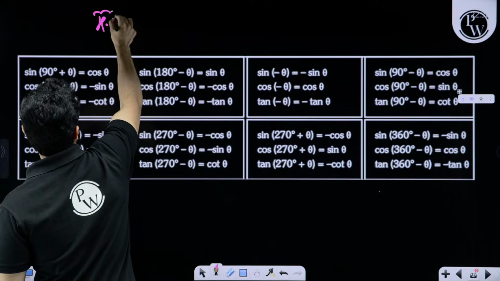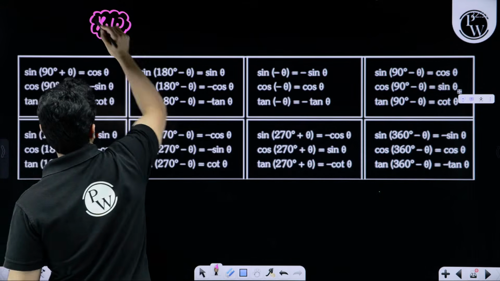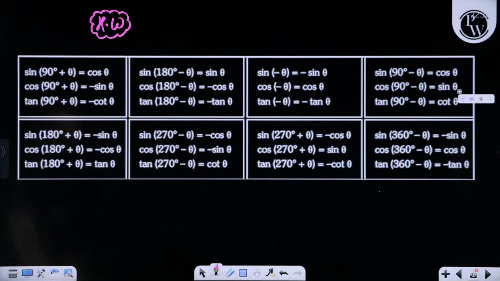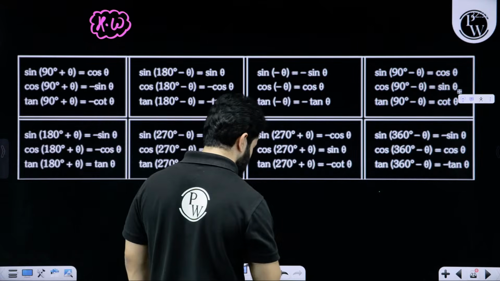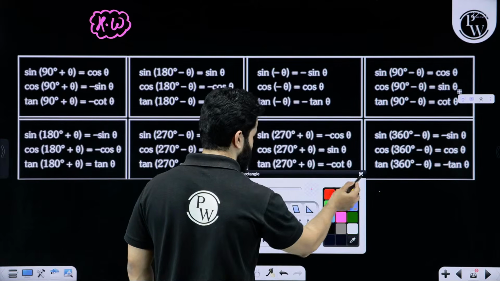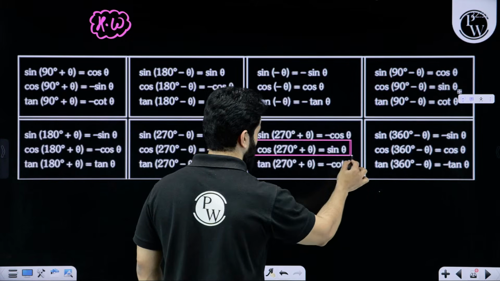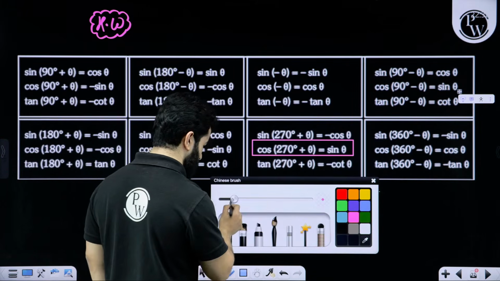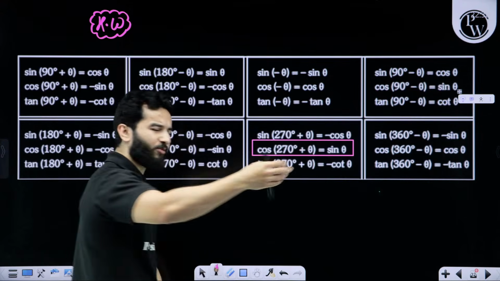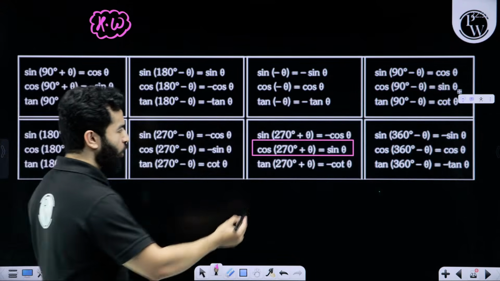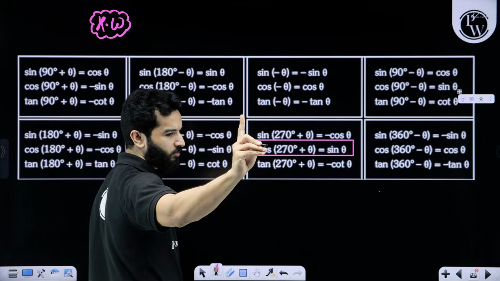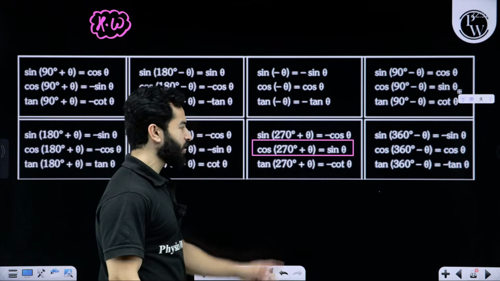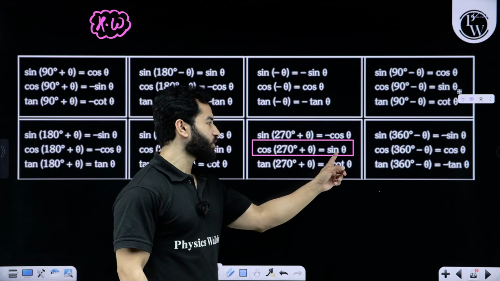I mean, there is not a single point which we have missed. You can cherry pick any one, right? Let's take an example of this one. Cos of, I'm picking any random one and then a few I'll leave it to you. Cos of 270 degree. Dosto, 270 degree means odd. That means cos will change into sine.